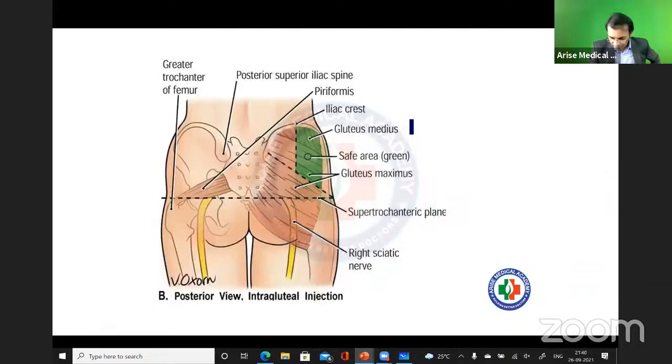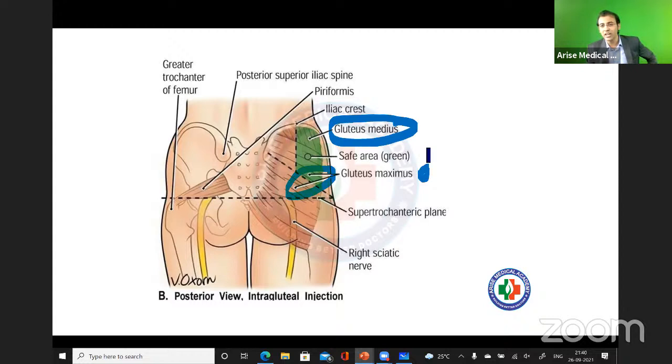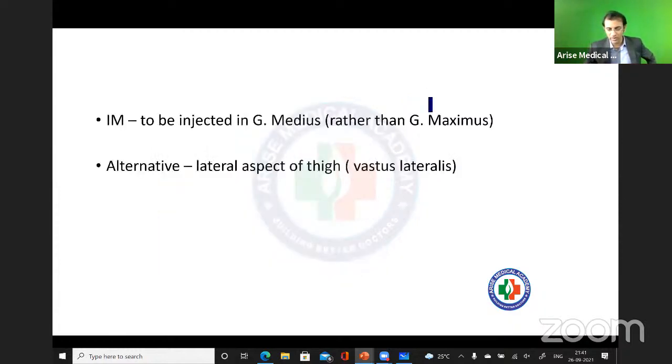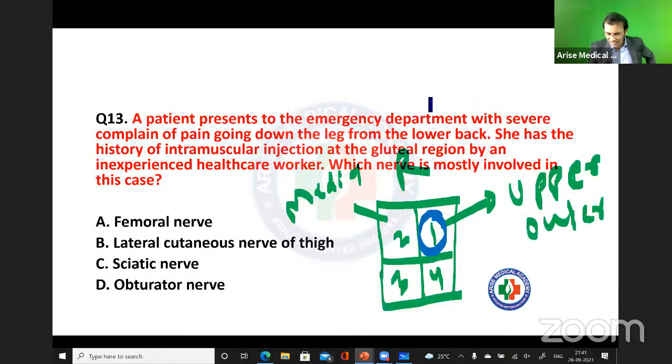See this part here. This part is the medius, and this part is covered by the gluteus maximus. So if I ask you which part is safe, safe is the gluteus medius only. Now suppose a doctor who is not so experienced, or maybe a nurse or any practitioner, is going to give an injection, and suppose he injects here.